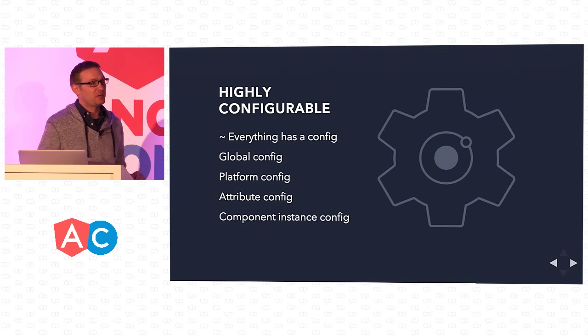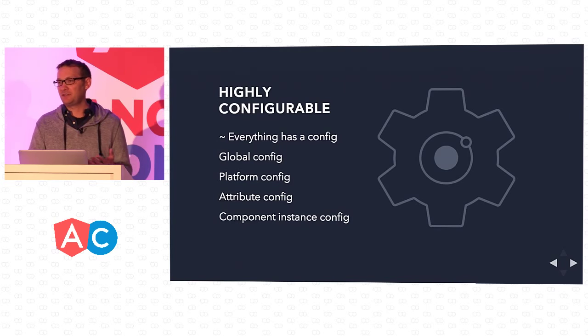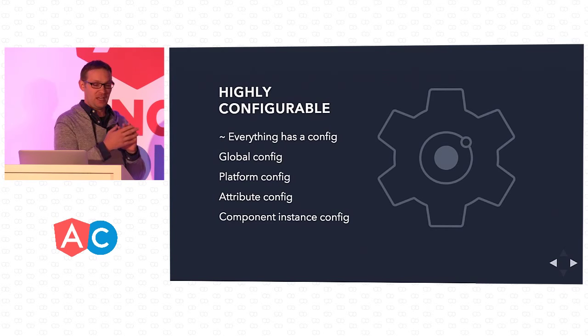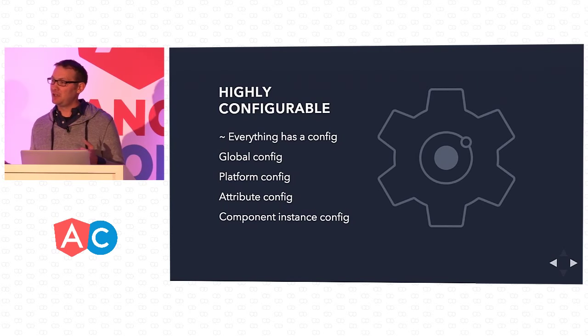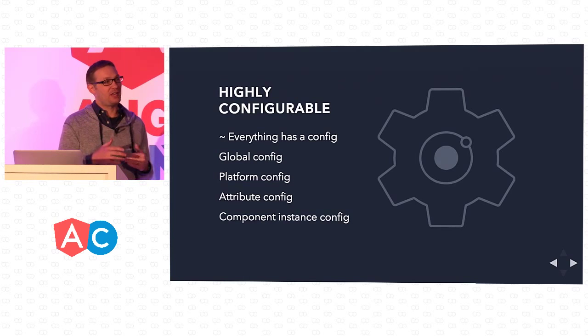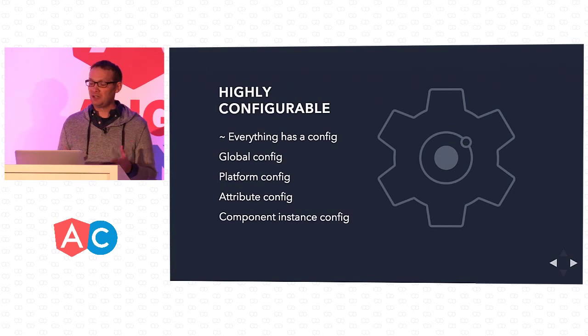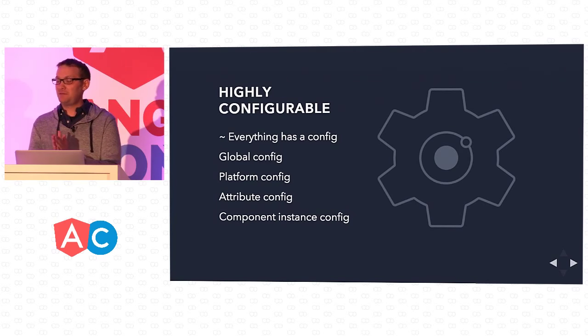Also, we quickly realized that everyone wants to configure everything. We always provide great defaults, but with Ionic 1, people said, that's great, but I also want to do this, and we didn't really have a config for that. So pretty much everything in Ionic 2 has a configuration variable. That means being able to globally set a variable across every platform, or just for iOS, or just for a particular component. It's really up to you, and again, almost everything has a configuration value.